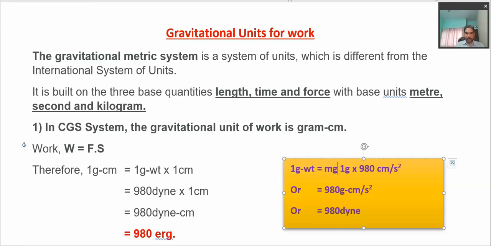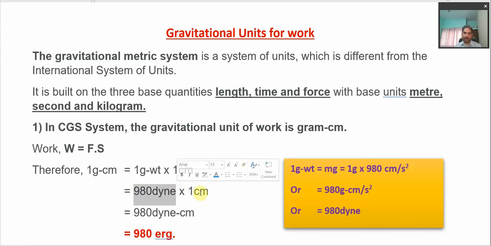So let me write it here, m into g. Here m means mass, which is given to be 1 gram, and g in the CGS system is 980 centimeter per second square. So when we calculate, we get 980 gram centimeter per second square, which is nothing but dyne, the CGS unit of force. So that is how 1 gram weight, or 1 gram force, gravitational force, is equal to 980 dyne.